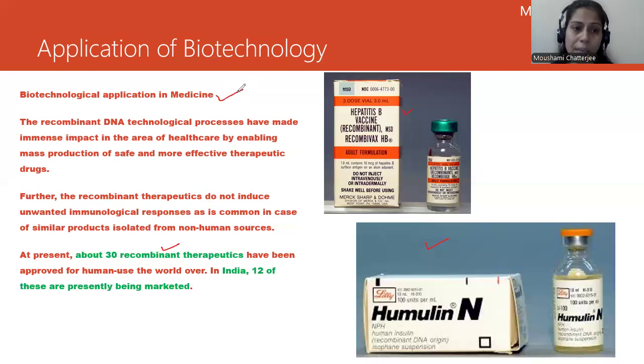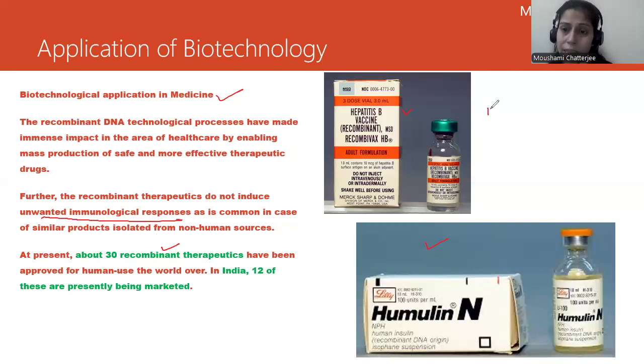So how we are using biotechnology in the field of medicine: it is quite safe, and that has made it much more prevalent, and it did not cause any kind of immunological response which was happening initially. All right. So which was common to the non-human sources.